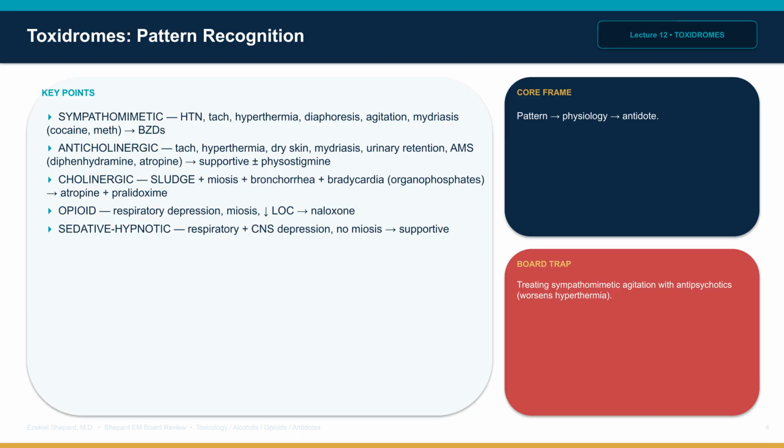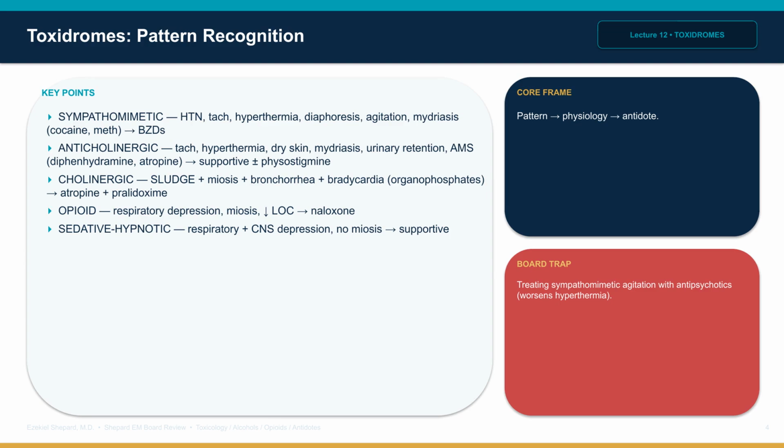The major toxidromes are recognizable patterns. Sympathomimetic: hypertension, tachycardia, hyperthermia, diaphoresis, agitation, mydriasis. Examples: cocaine, methamphetamine. Treat with benzodiazepines.